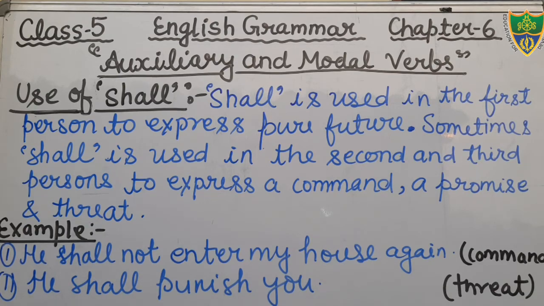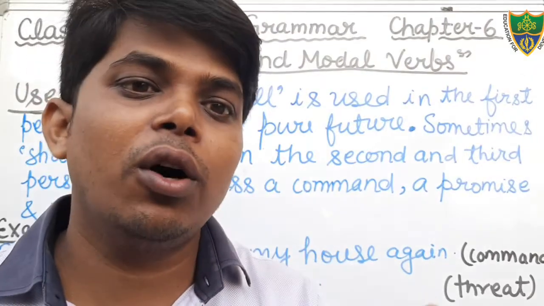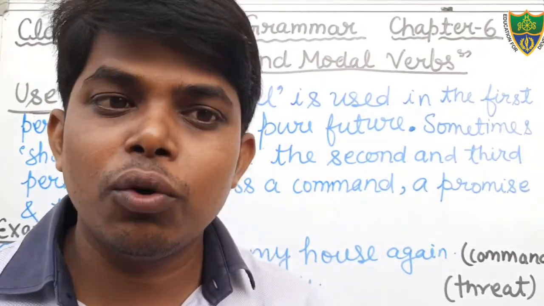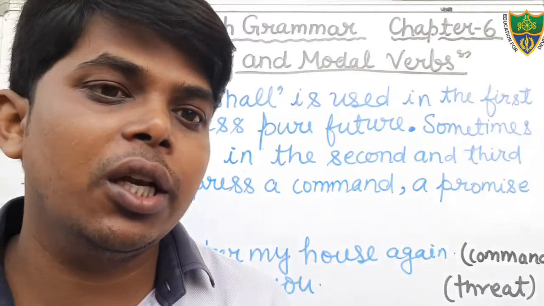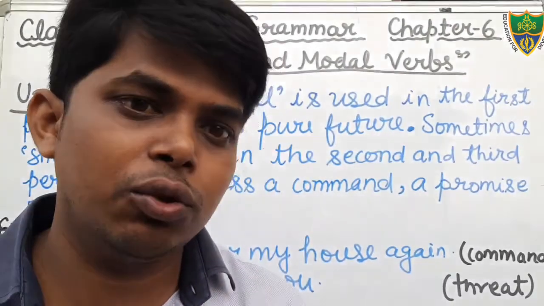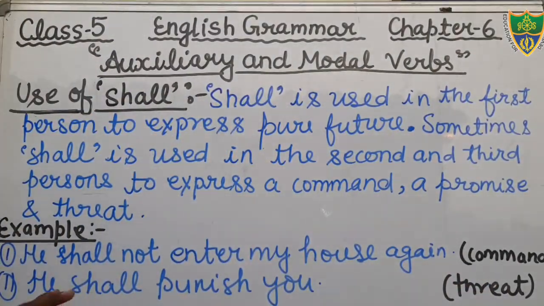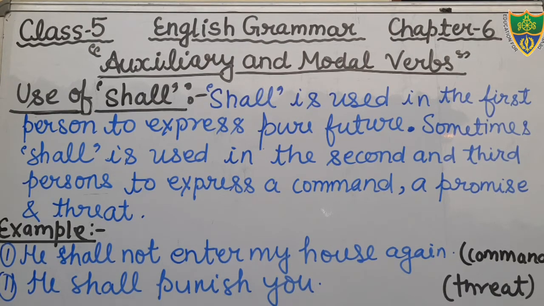And one more example you can see. You shall get a prize for this bravery. You shall get a prize for this bravery. You will get a prize. What does it show? It shows the promise. But you write these two examples because there is not enough space. He shall not enter my house again. What does it show? It shows the command. He shall punish you. What does it show? It shows the threat. Okay, students?